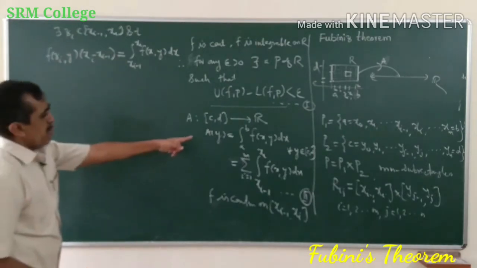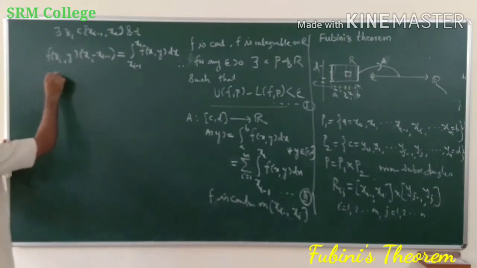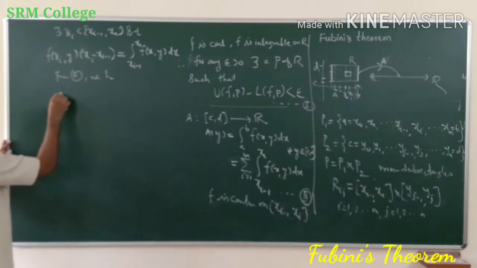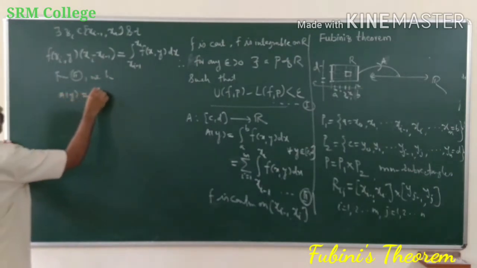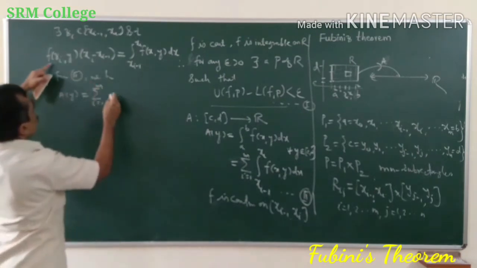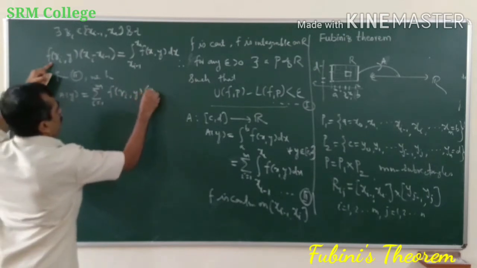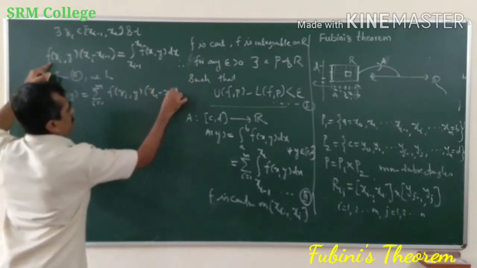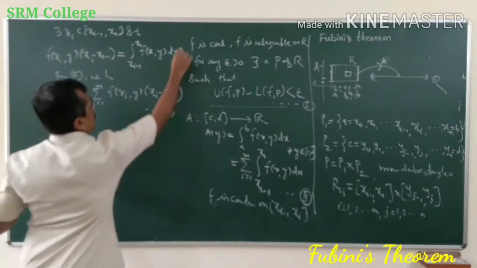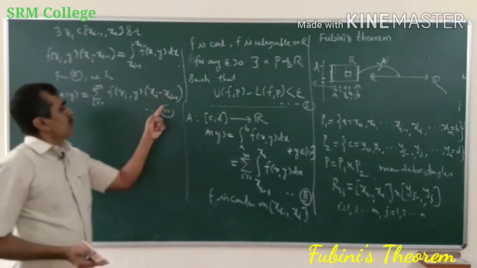Therefore from 2 we have A of y equal to the summation, i equal to 1 to m, of f of zi, y times xi minus xi minus 1. Okay, A of y is equal to this.